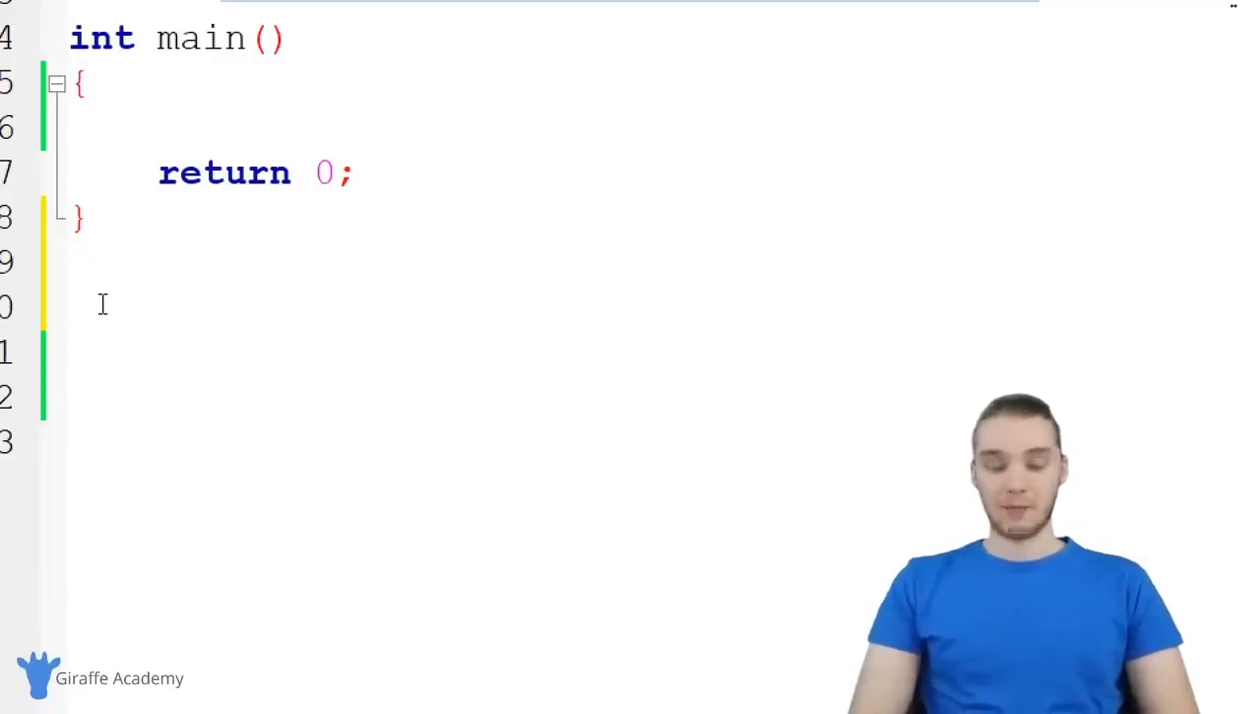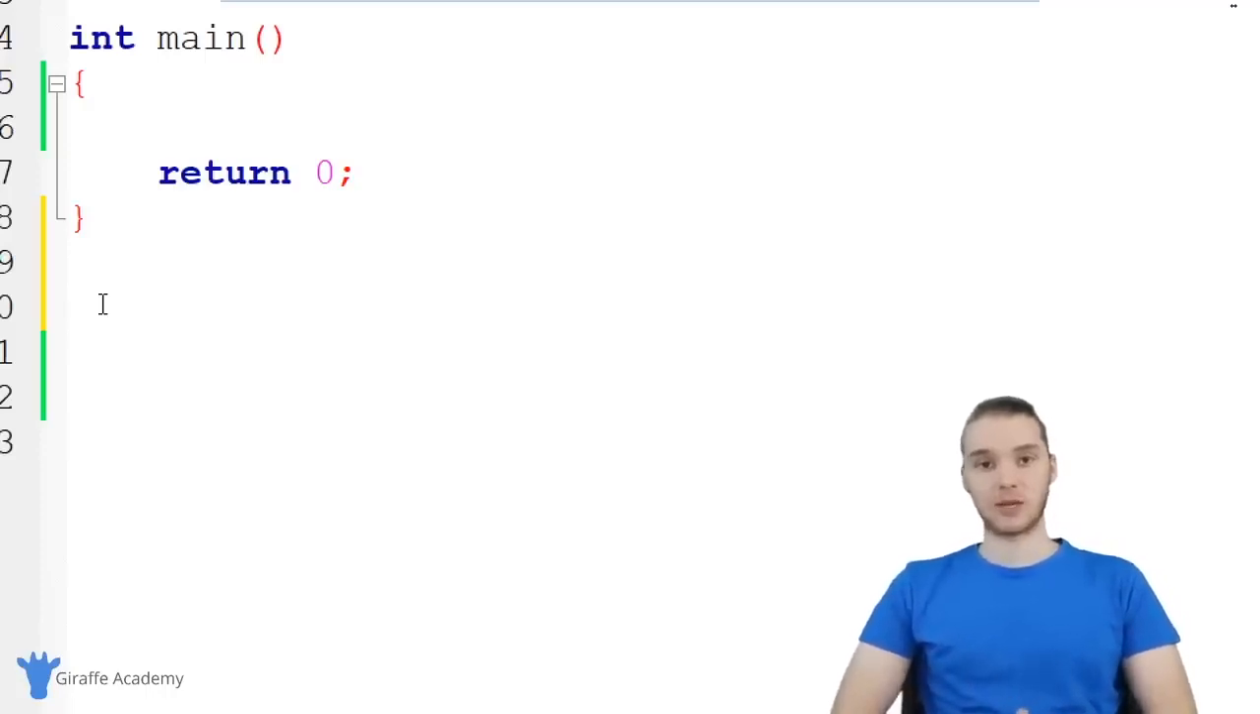So down here, I'm going to create a function. And when we create a function, we actually have to give C a couple pieces of information. The first thing we have to tell C is the return type of the function.